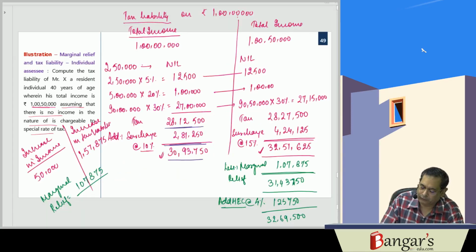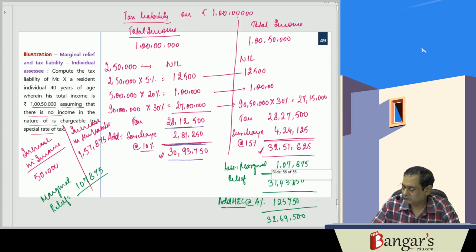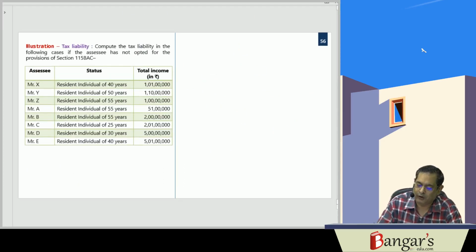The next part, they are asking for 1 crore and 10 lakh rupees.